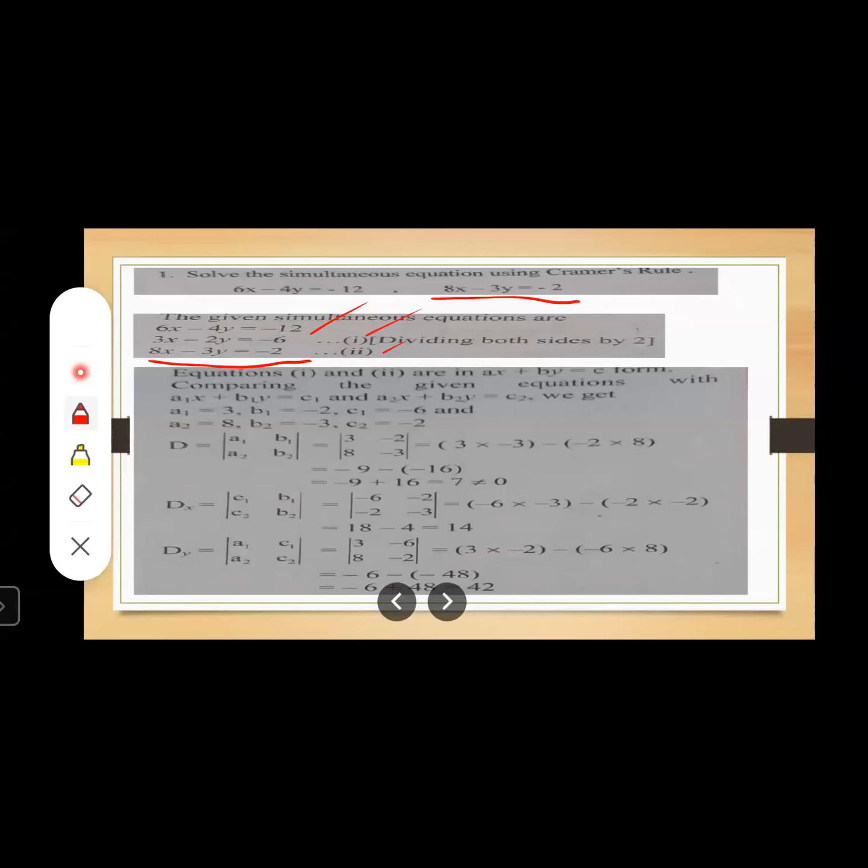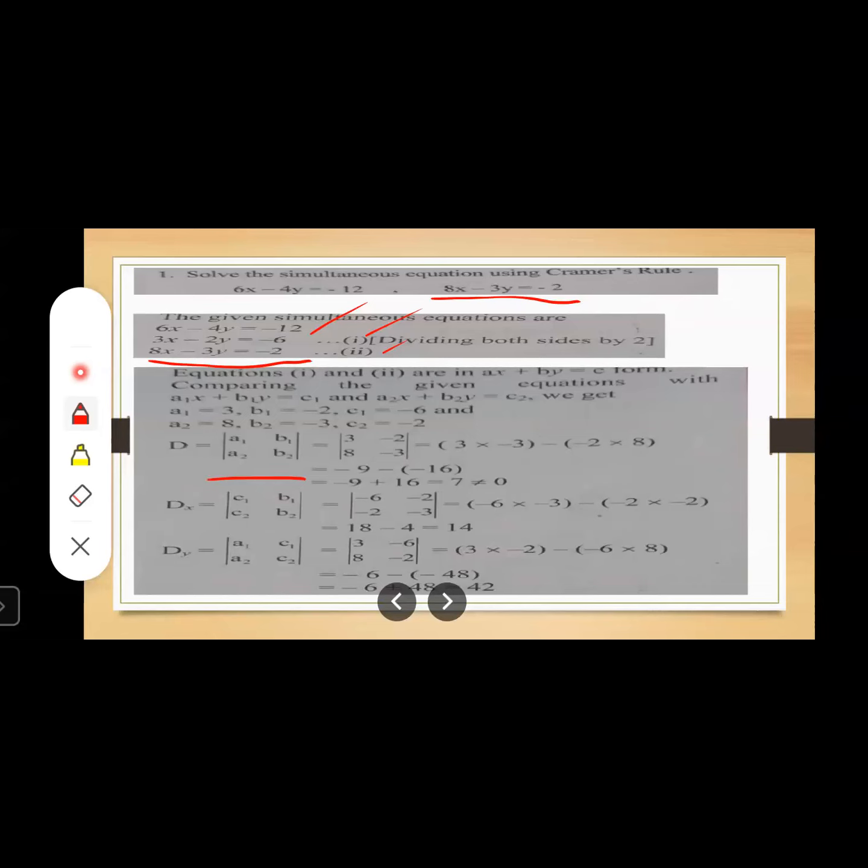Now, these simultaneous equations, we have to find the solution of the simultaneous equations by which rule? Cramer's rule. Okay. Now, first of all, we have to write the equation in the form of ax plus by is equal to c, so that we can write the respective values a1, b1, c1, a2, b2, c2, like that.